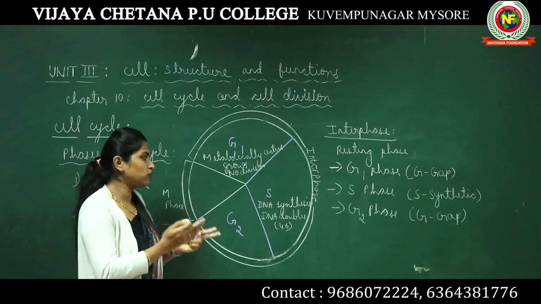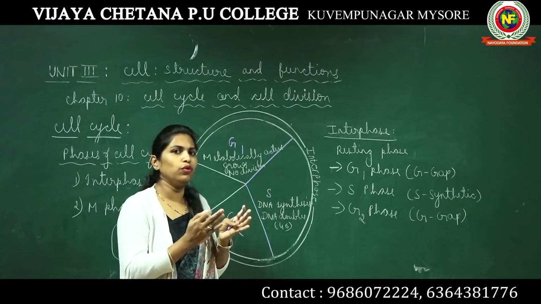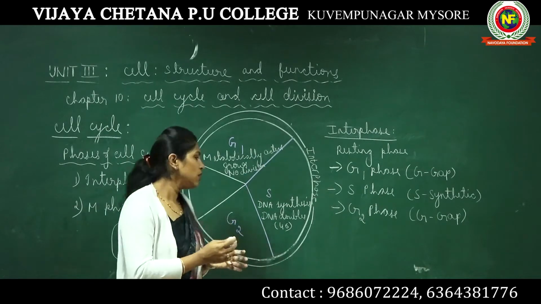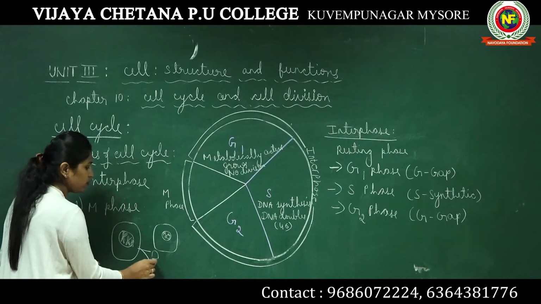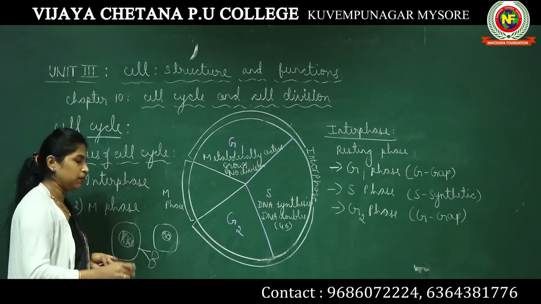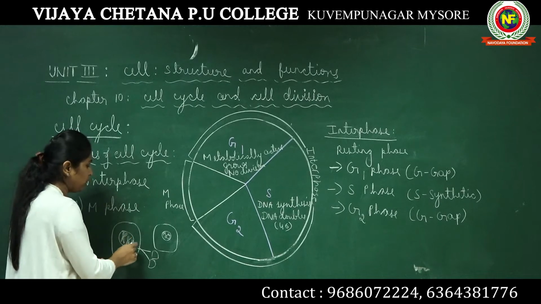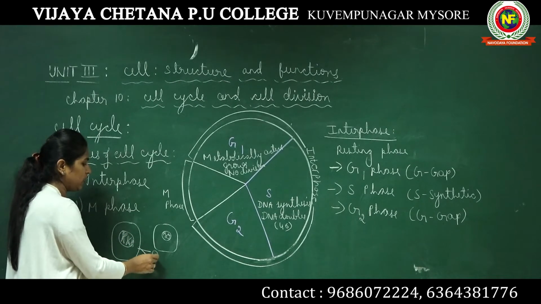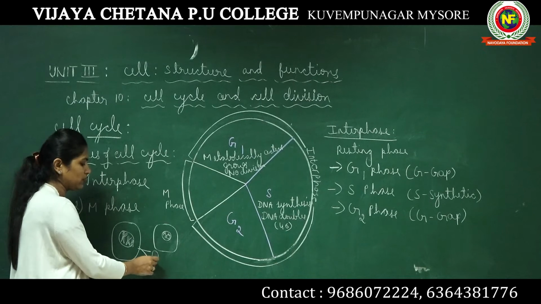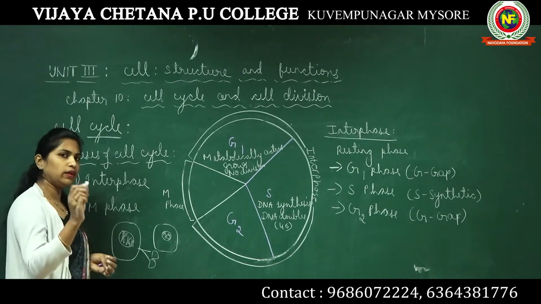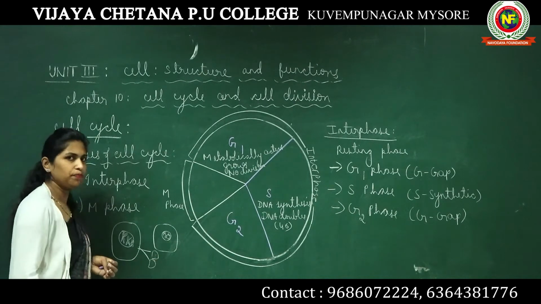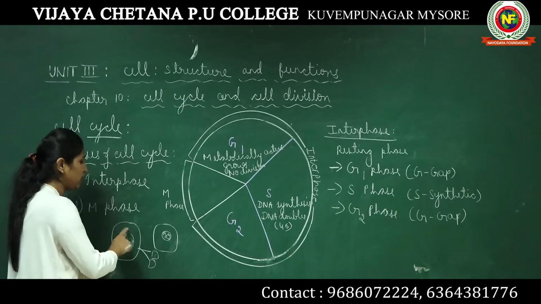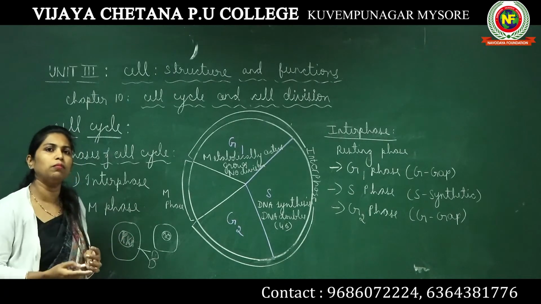Why is this going to become double? As you all know, once the cell division is over, one cell is going to divide into two cells. At this time, the amount of DNA has to be divided equally between these two daughter cells. If that equal division of DNA has to be done, then the amount of DNA here itself has to be double.